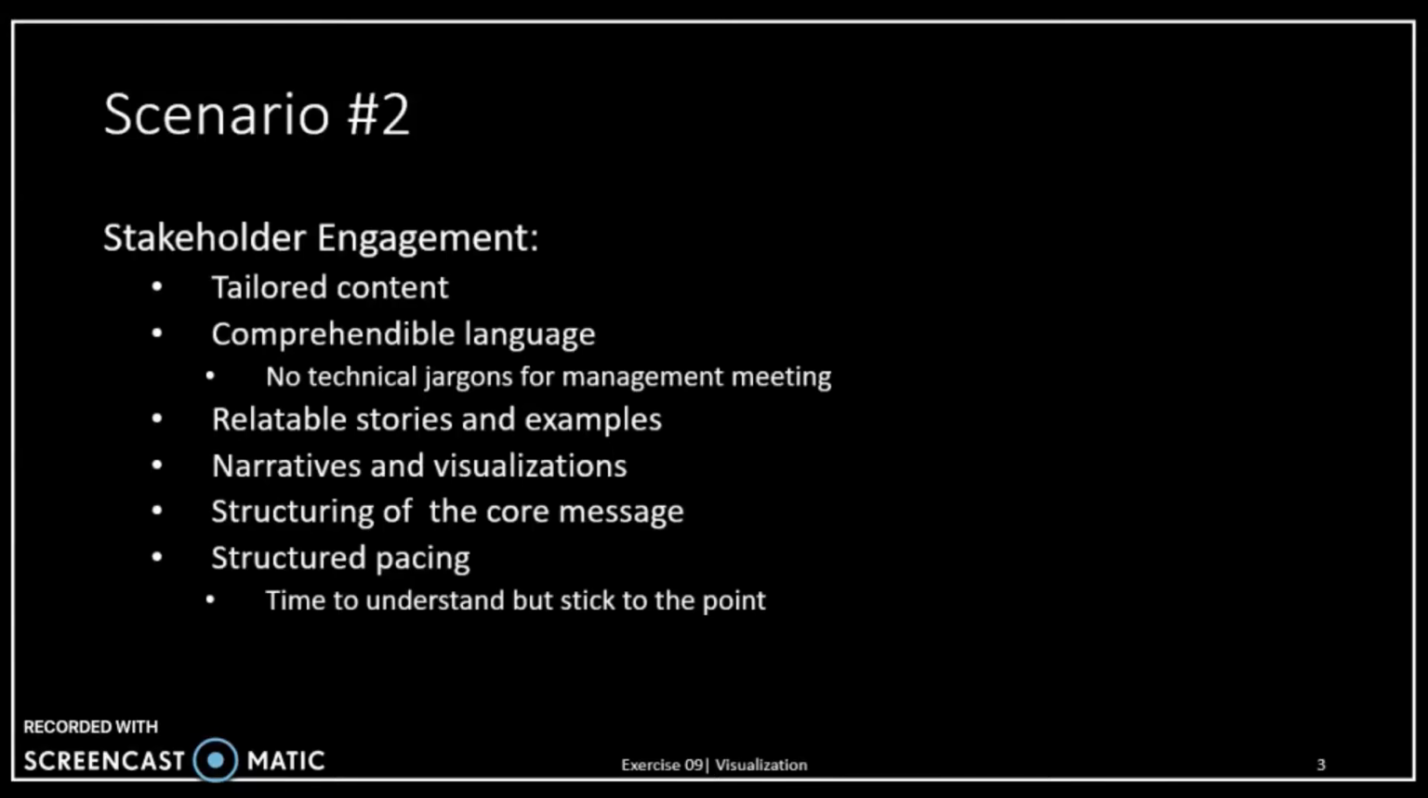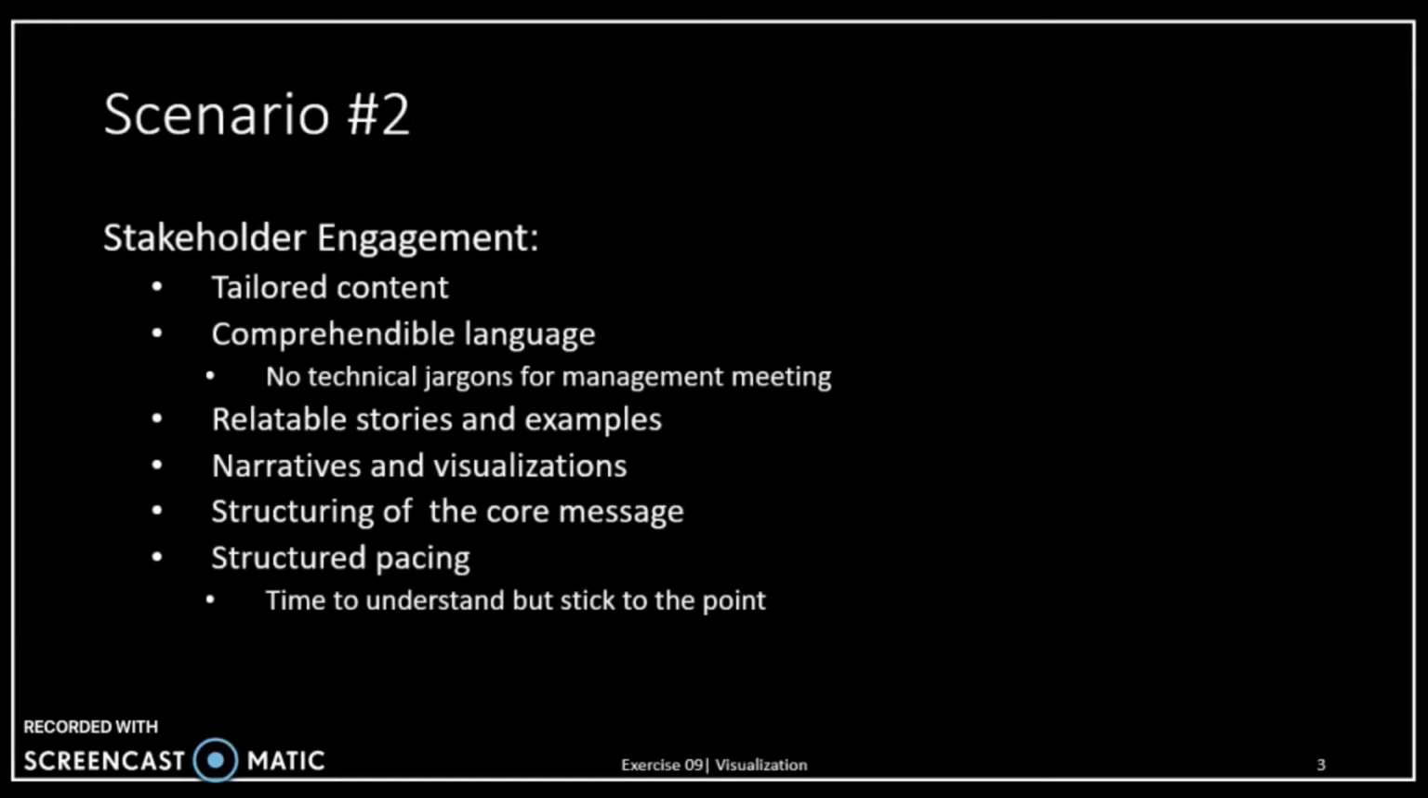Hello everyone. In the first part of scenario 2, we are discussing how to engage the stakeholders and help them remember the presentation. The main part is tailored content for the stakeholder and comprehensible language, like no technical jargon should be used in an executive or management level meeting. The content should be explained with relatable stories and examples for the stakeholder group we are presenting to. And it will be easier to remember if we explain it using narratives and visualizations.